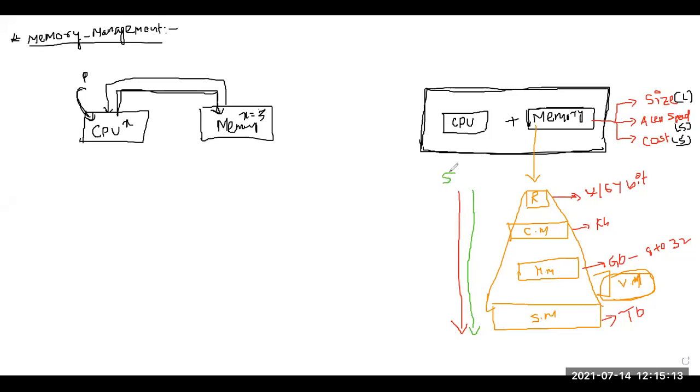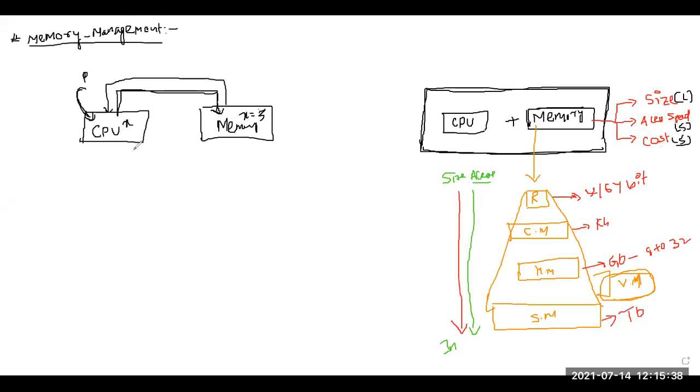This green line is for the access time. With the red line, as we go down, the size will increase. So what will happen to access time? How much time is required?